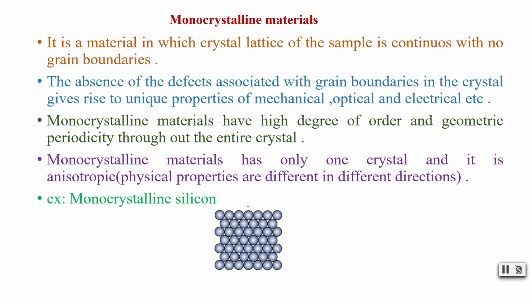Actually, monocrystalline silicon is not present in nature, but through processing, from silica we process it to polycrystalline silicon, and then it is again processed to get monocrystalline silicon. Monocrystalline silicon doesn't have defects, so its electrical properties will be good.